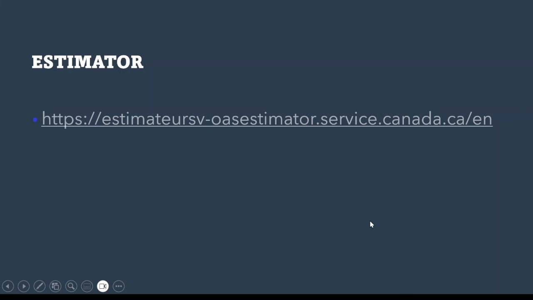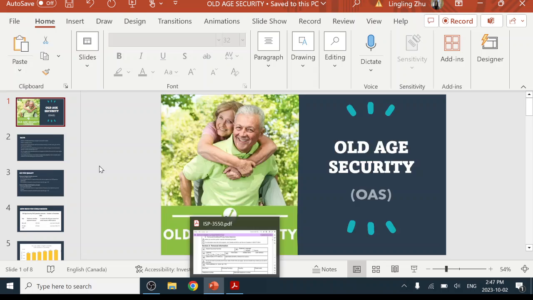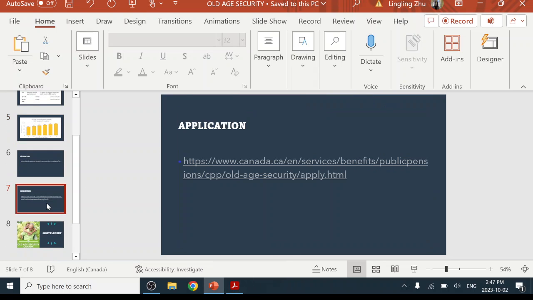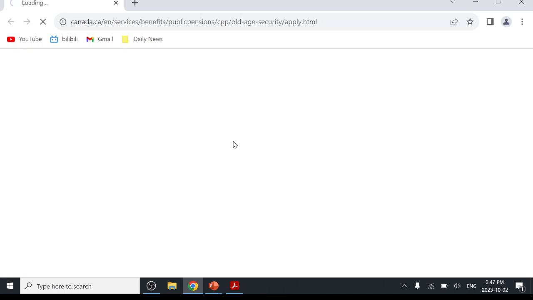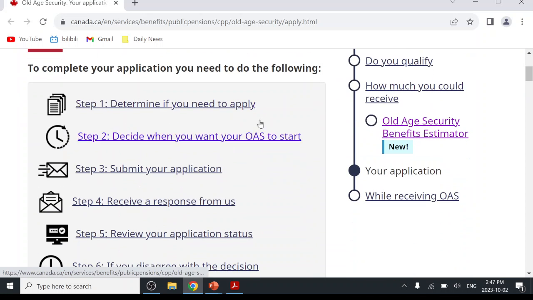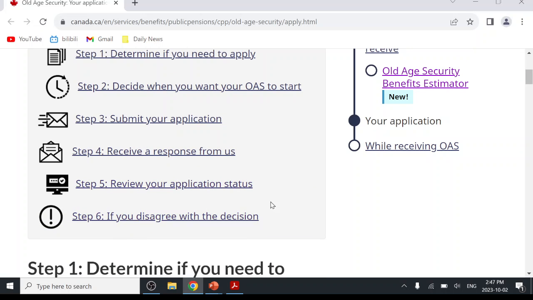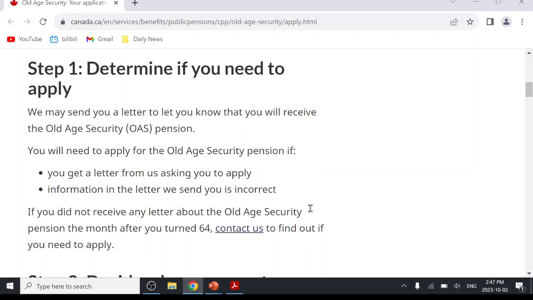Now let's go to the application form. Your application has 6 steps. First, determine if you need to apply. 2, decide when you want your OAS to start. 3, submit your application. 4, receive a response from us. 5, review your application status. 6, if you disagree with the decision, then the next steps you need to take. So let's go to the application.